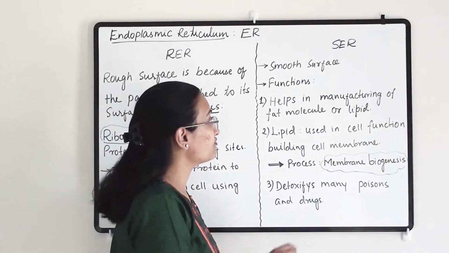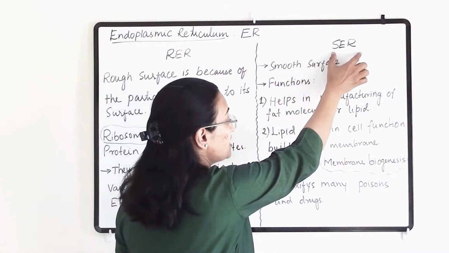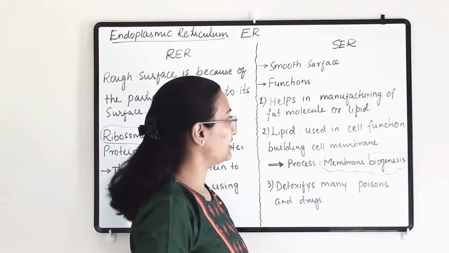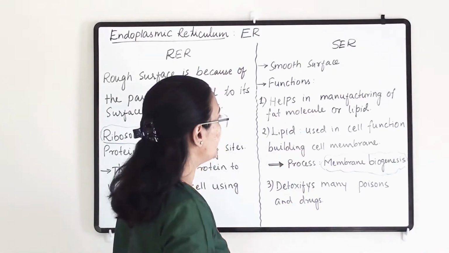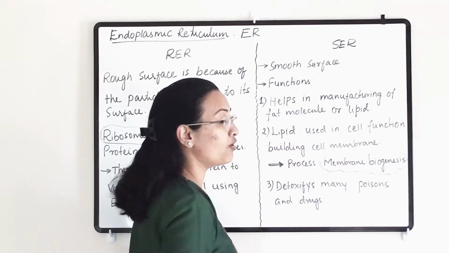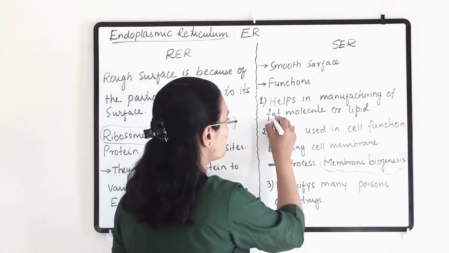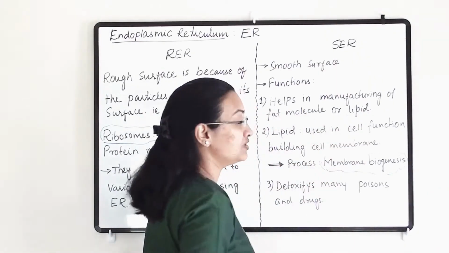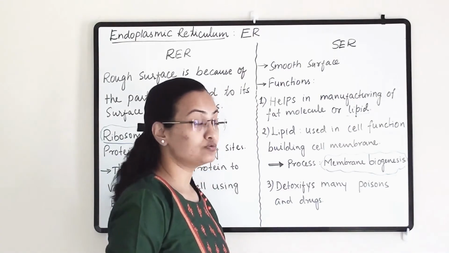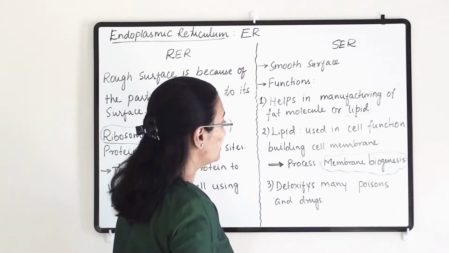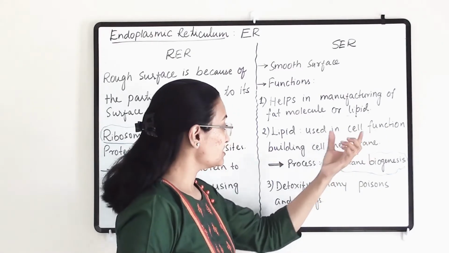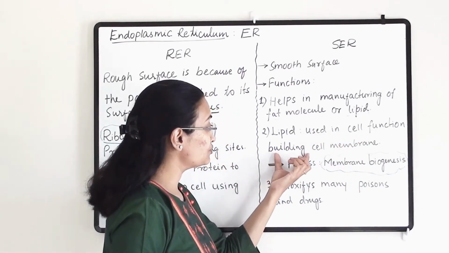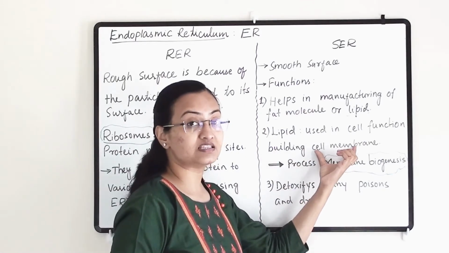Now the smooth surface here is termed smooth endoplasmic reticulum. What is the function of smooth endoplasmic reticulum? It helps in the manufacturing of fat molecules or lipids. Lipid molecules are used in various cell functions and are also used in building the cell membrane.